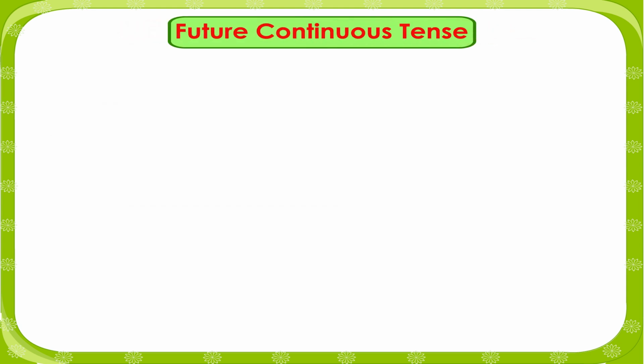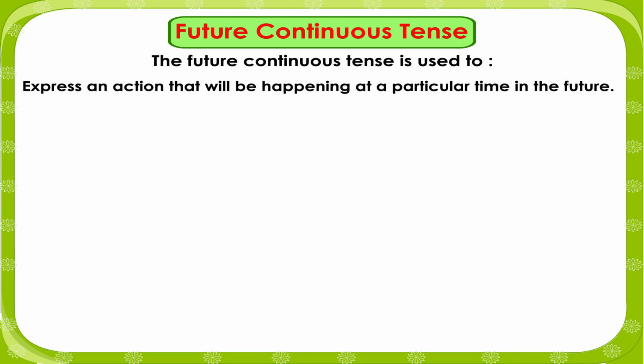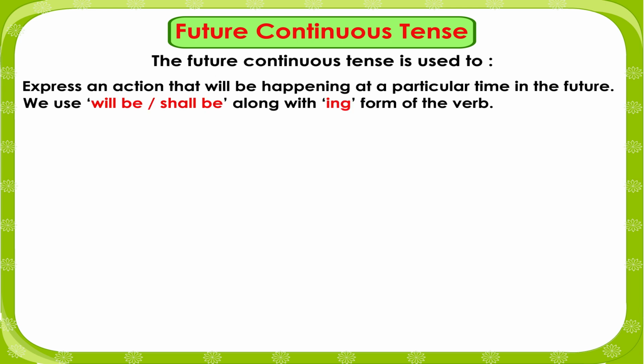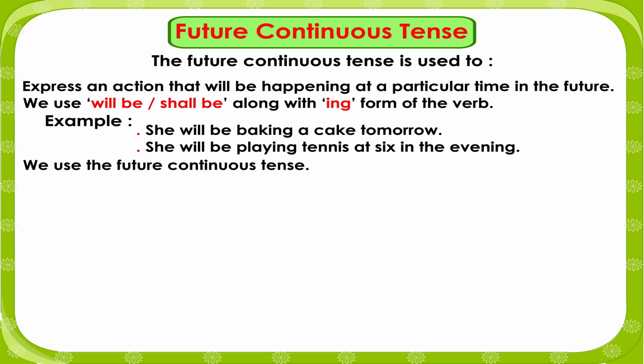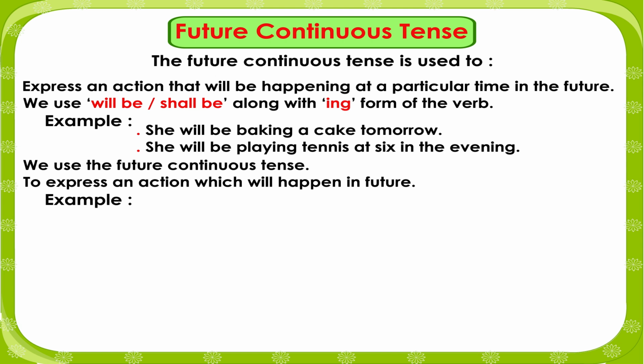Future continuous tense. The future continuous tense is used to express an action that will be happening at a particular time in the future. We use will be, shall be along with the ing form of the verb. Example: She will be baking a cake tomorrow. She will be playing tennis at 6 in the evening. We use the future continuous tense to express an action which will happen in future. Example: I will be meeting him tomorrow.